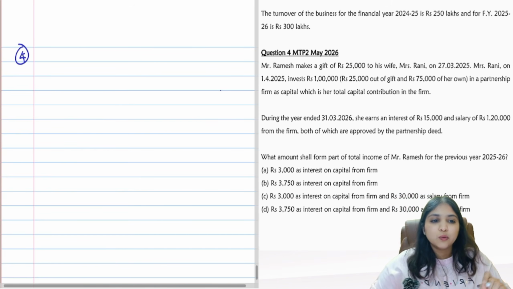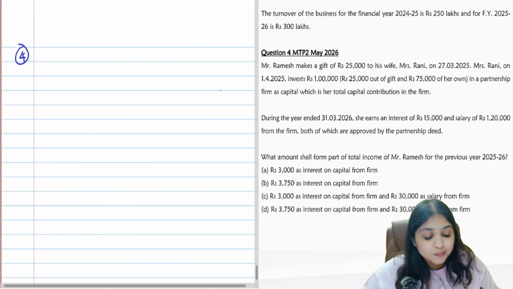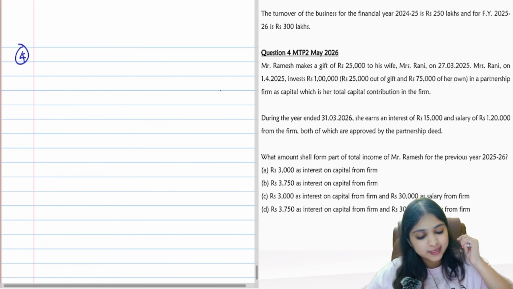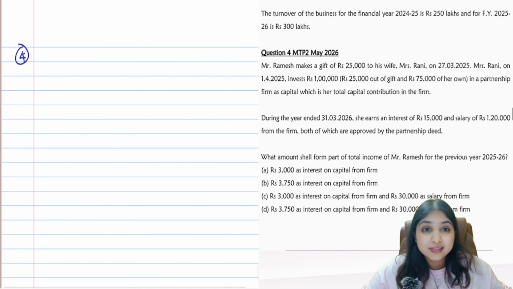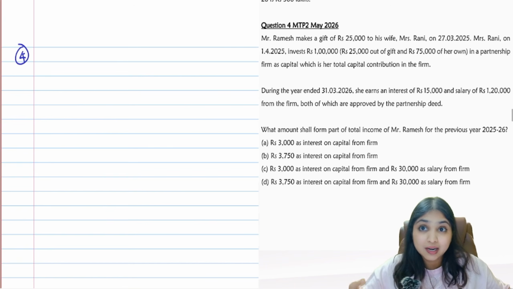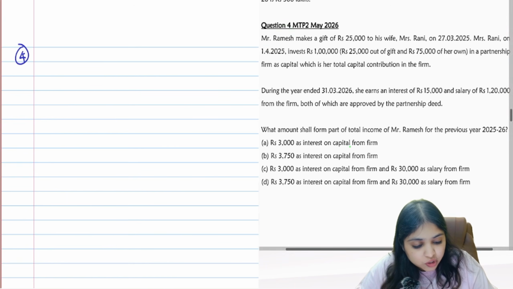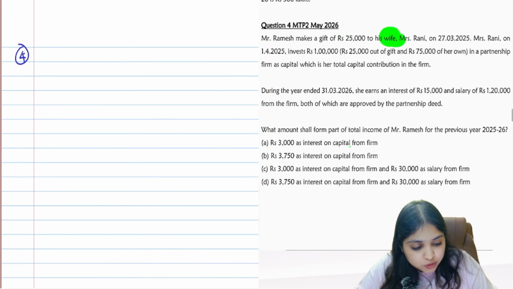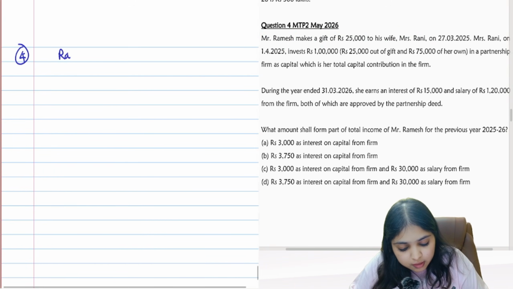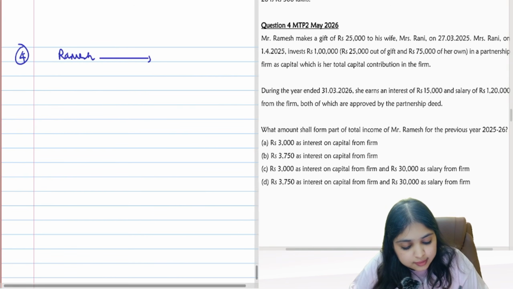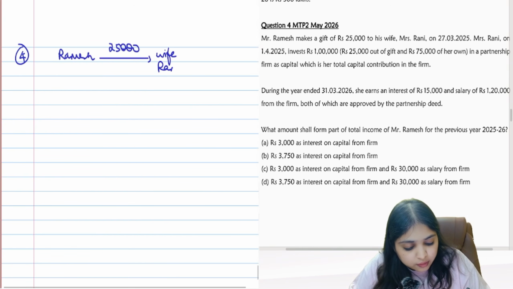So we are now starting with question number 4. This is mock test paper 2 of your May 26 exam. This is a nice question with regards to clubbing, guys. Clubbing and a little bit of PGPP mixed. The question says Mr. Ramesh makes a gift of 25,000 to his wife Rani. Okay. So we have Ramesh. He is gifting 25,000 to his wife Rani.